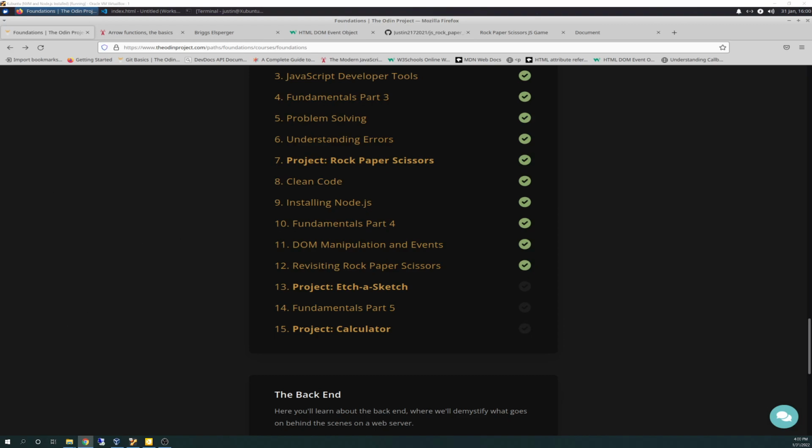So we got to revisiting rock, paper, scissors, refactoring it. I won't go into it; I want to get right into the text editor. You can read the requirements, but basically we're going to use DOM manipulation to make JavaScript do cool things, and manipulate it with buttons and queries and stuff like that.